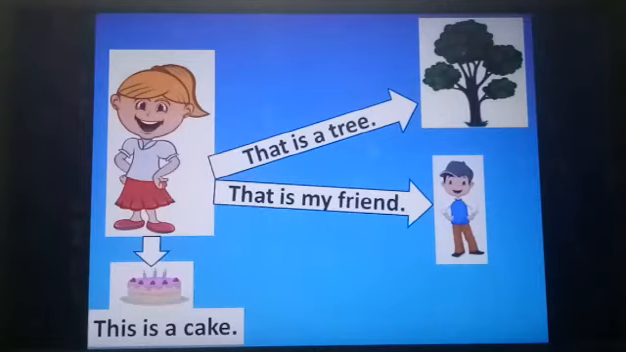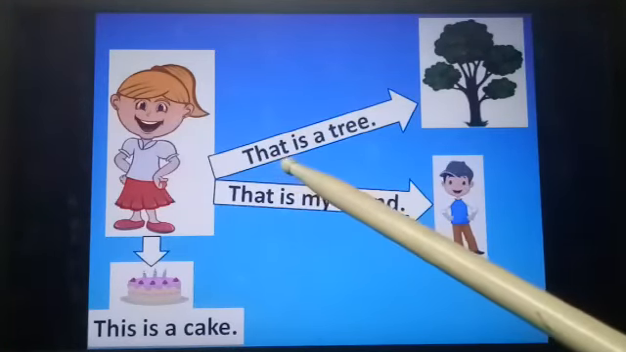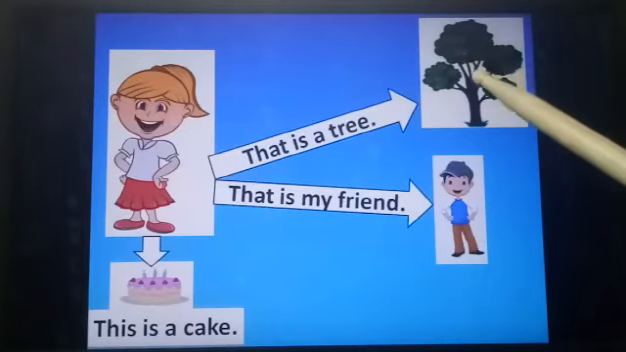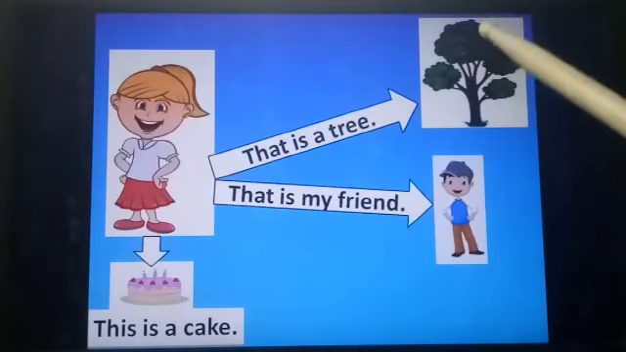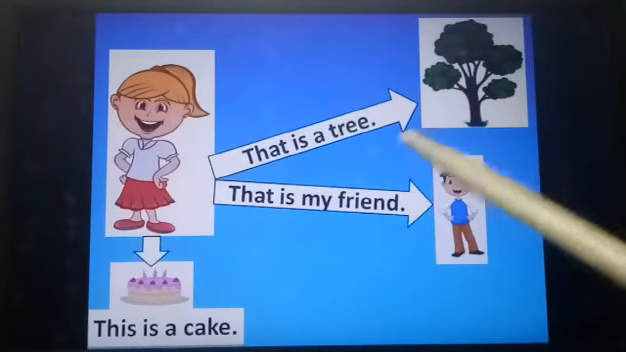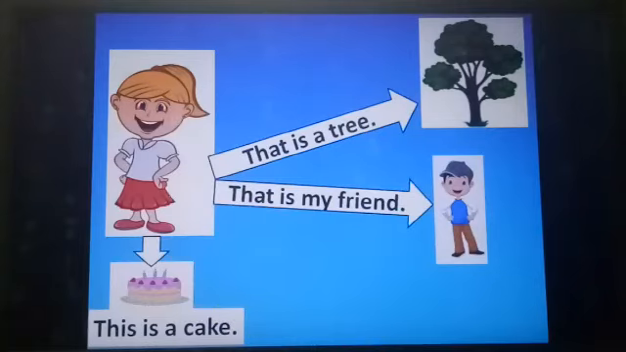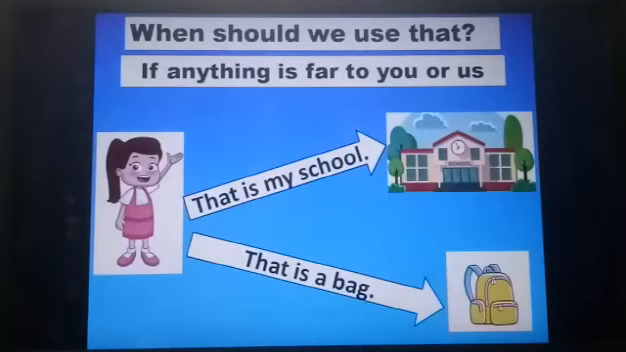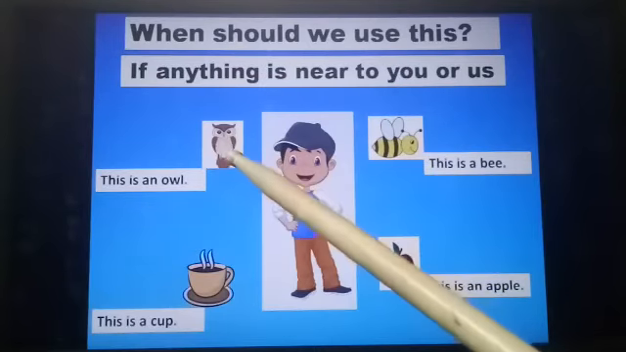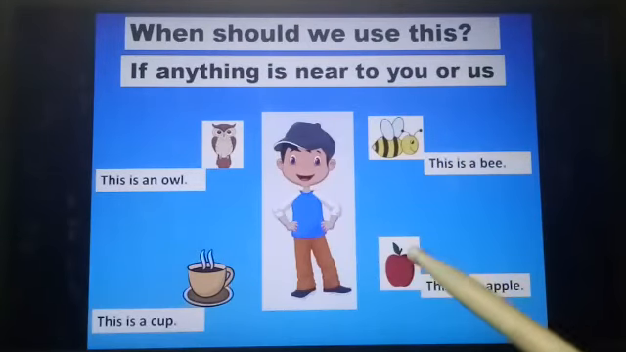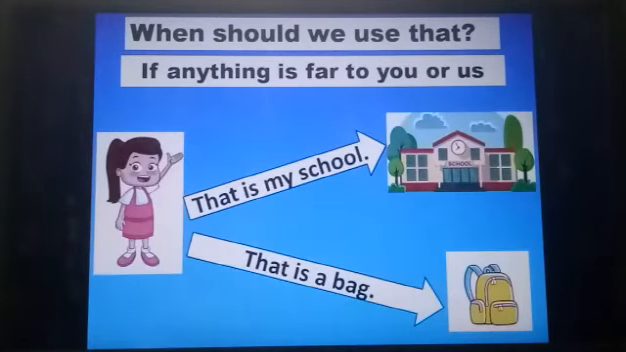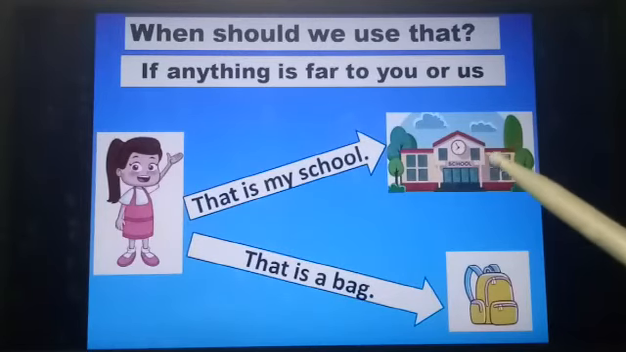Yes. So if the object is near to you, then you have to use this. If the object is far away, then you have to use that. Here, did you all see? Notice only one tree is there and only one boy is there, and only one cake is there. Even here also only one owl, one bee, one apple, one cup, and only one school building is there and one bag is there.